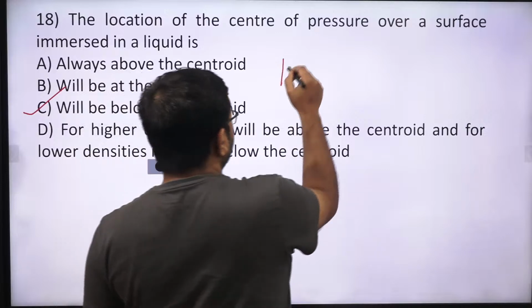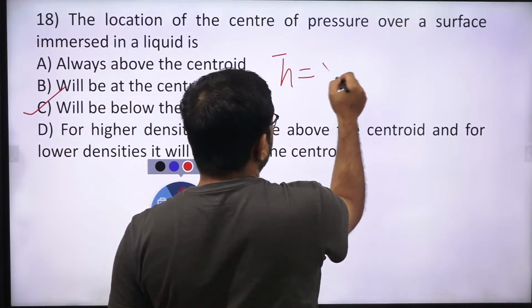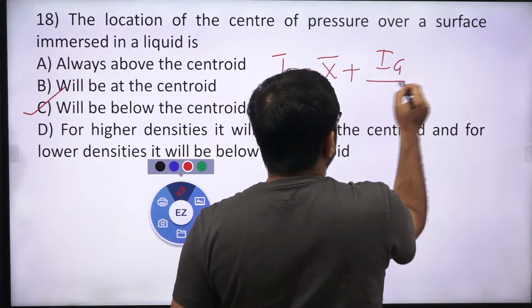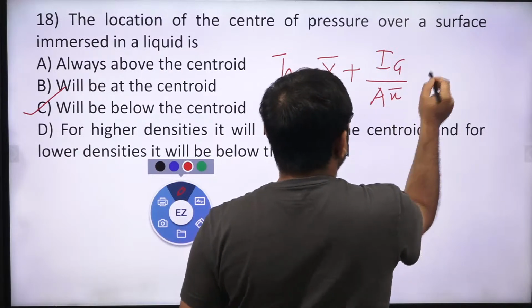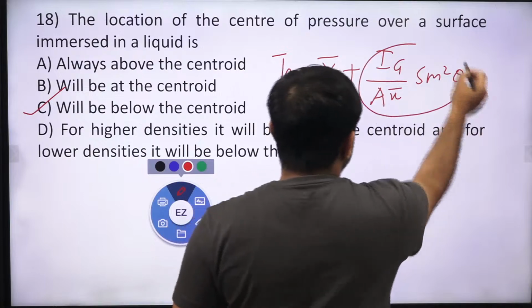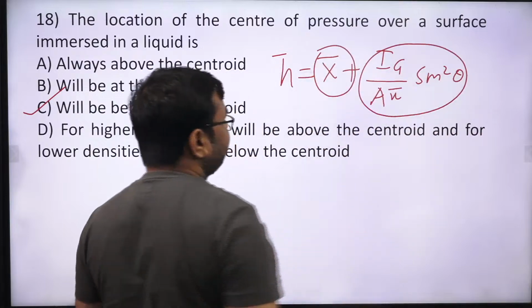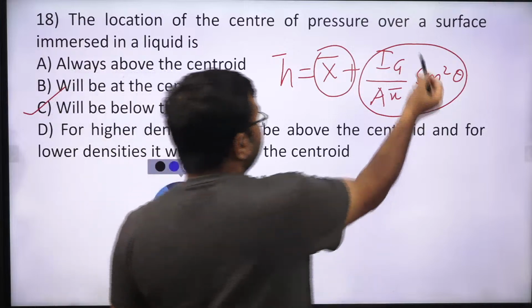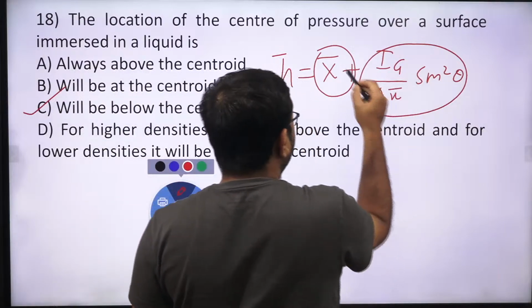Why? Because h bar is nothing but x bar plus Ig over A x bar times sine square theta. Yes or no? So this is the extra portion. This is x bar, which represents the location of the centroid. We have this extra portion which will be added to it.